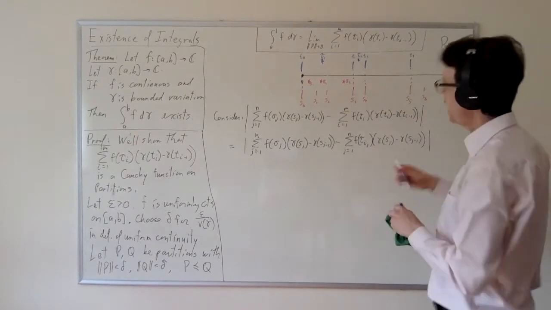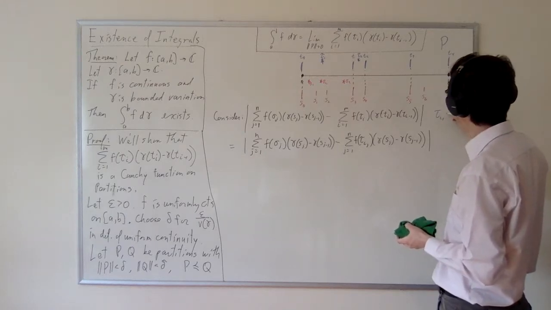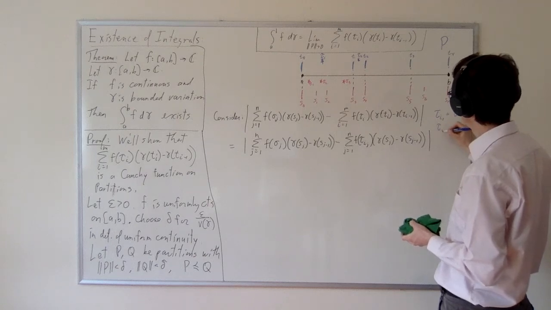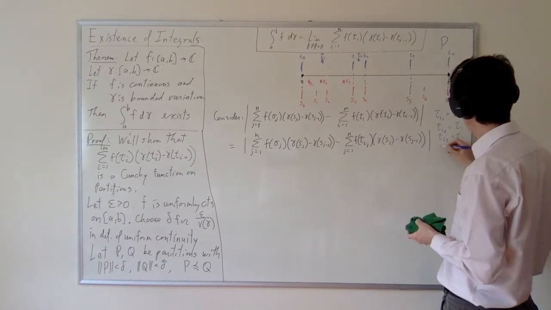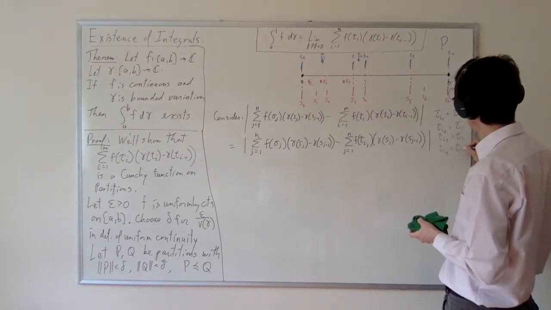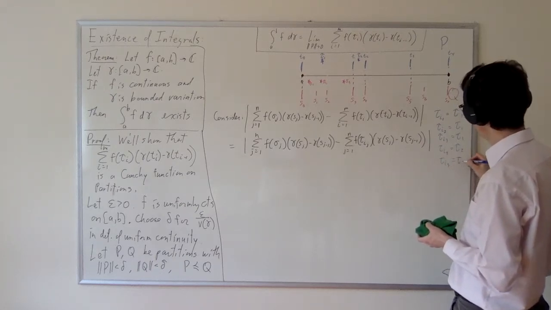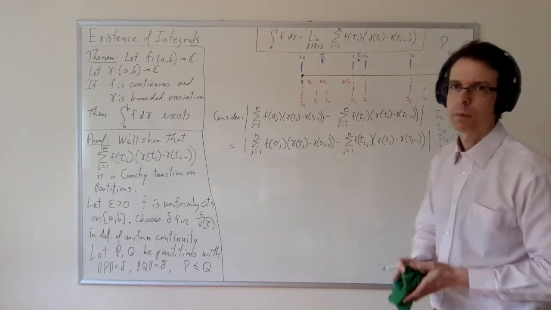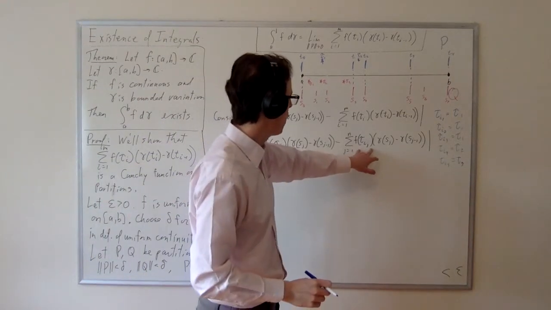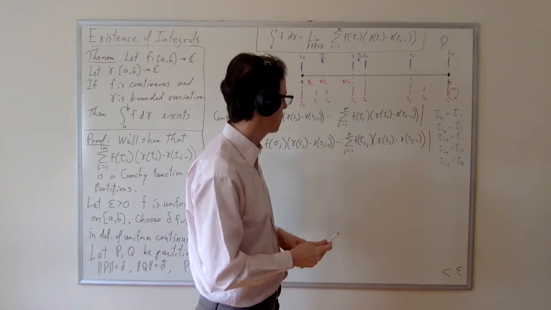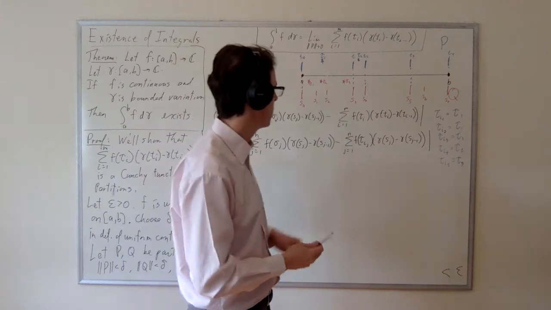So tau_{i_1} is tau_1. Tau_{i_2} is tau_1. Tau_{i_3} is tau_1. Tau_{i_4} is tau_2. Tau_{i_5} is tau_3, and etc. So basically, the index of tau that is right for any given term j here depends upon j, and that's what I'm writing here.